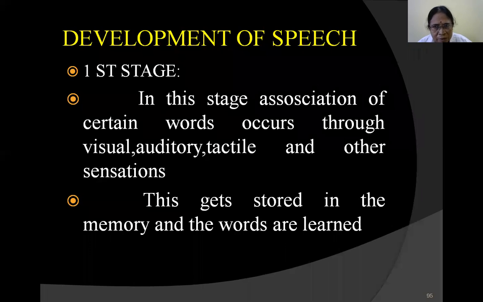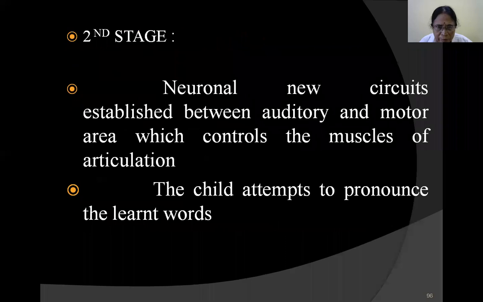Therefore, in this stage, the stimulus occurring through visual, auditory, tactile, and other sensations, they keep on talking to him. This gets stored in the memory, and the words are learned. This gets stored first in short-term memory and long-term memory, and finally gets stored in the memory. The people around the little baby, whatever they talk, unintentionally, through touching, hearing, seeing, all the other sensations, the child gets accustomed to certain words, and this gets stored in the memory.